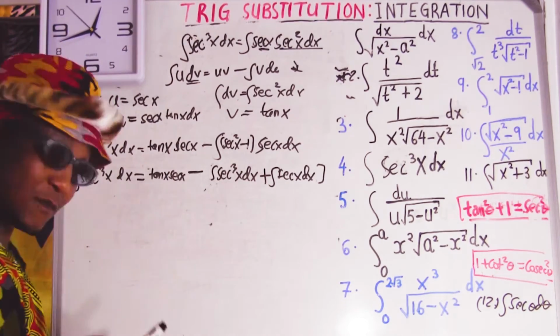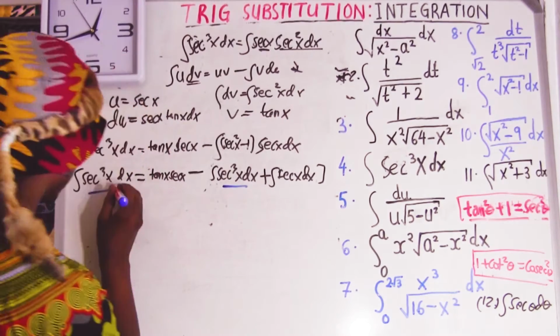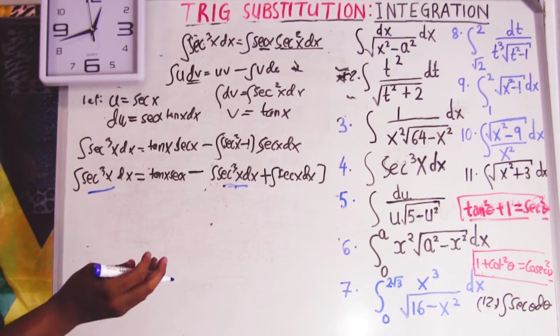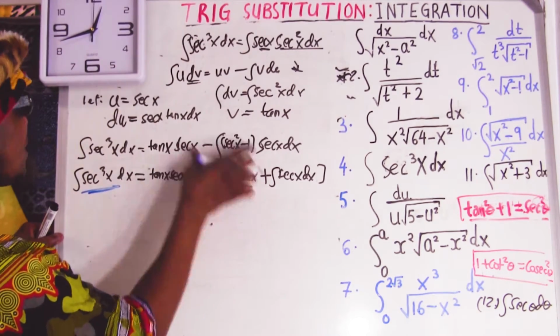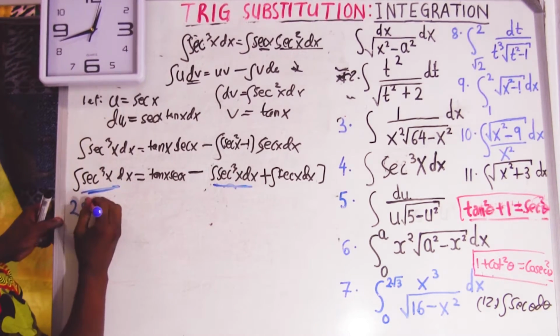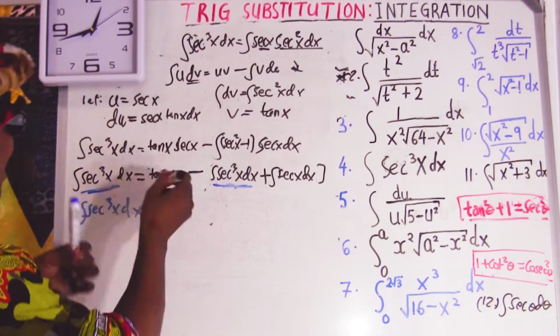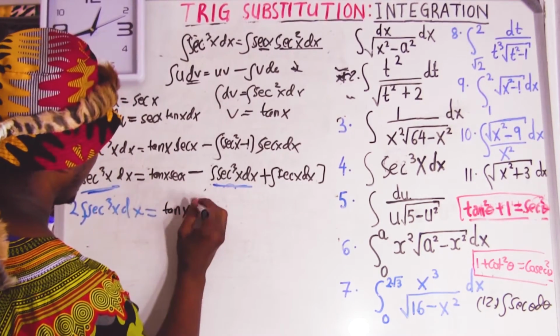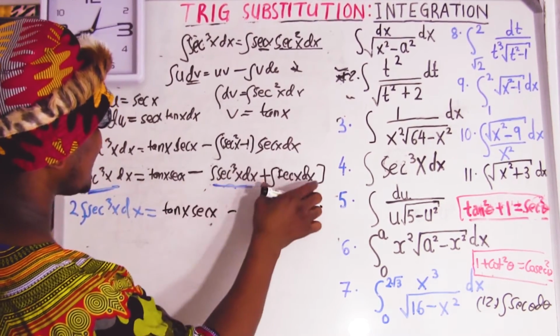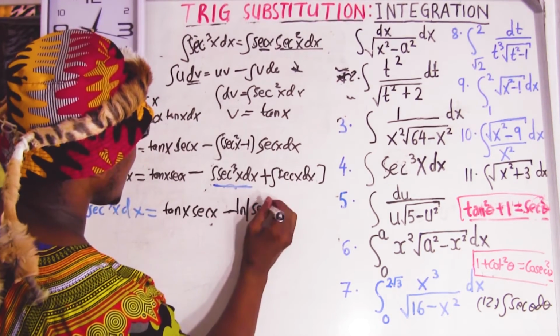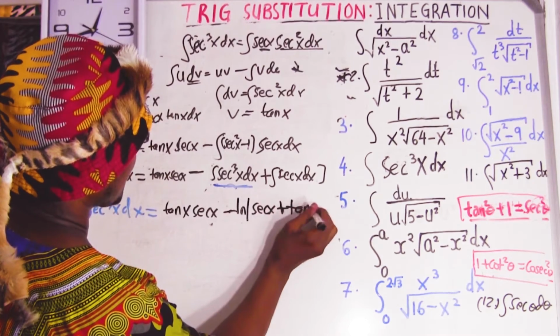Look, see this one here and here, the same. So I'll take this to the left so that they can join together. Like red 1, red 2, these are the same. So I'll take all this to the left. They're going to be 2 integral of sec cube x dx equal to tan x sec x minus integral of sec. But when you integrate sec, you get ln absolute sec x plus tan x.